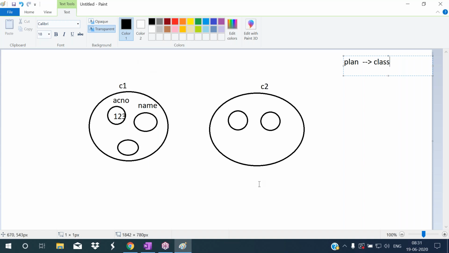For all these customers some common properties are there, and we want to perform some actions. To maintain those properties and actions, I'm making a plan here. That plan is called class.